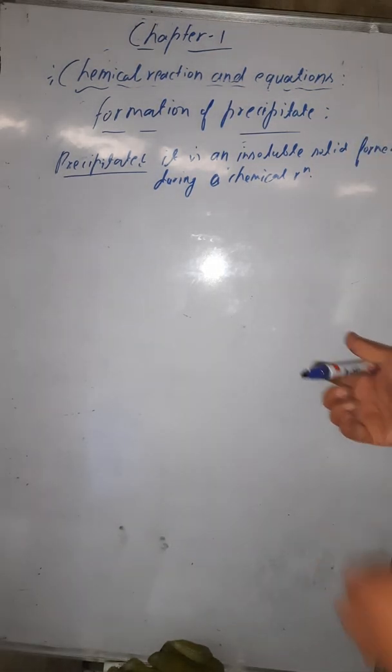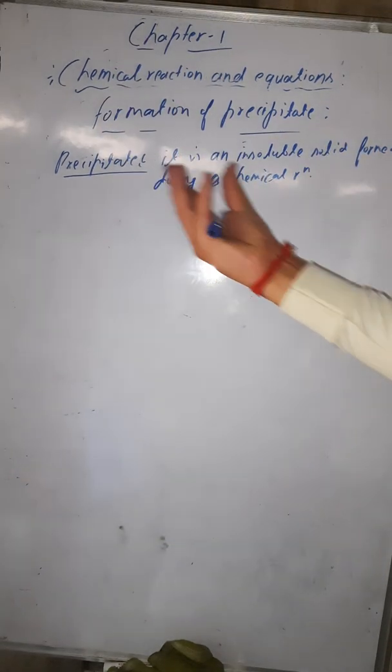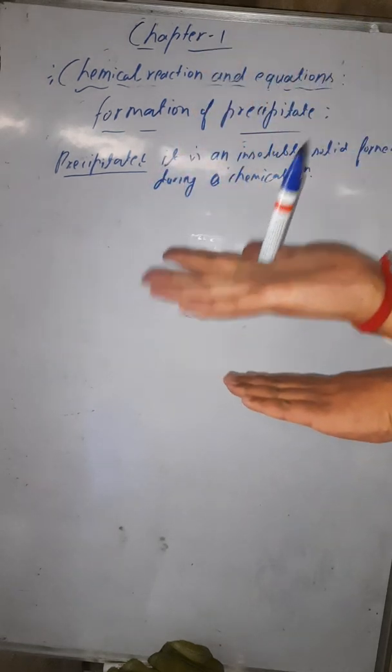So when there is a chemical reaction, the product which is solid and insoluble will settle down, and may settle down in the glass like this. So this we call the precipitate.